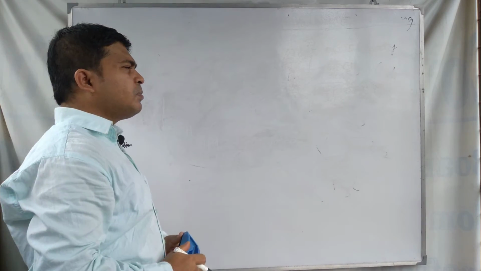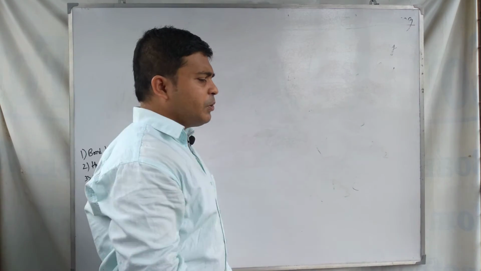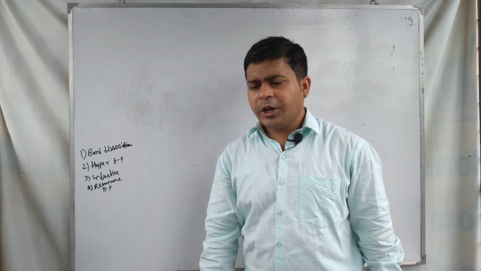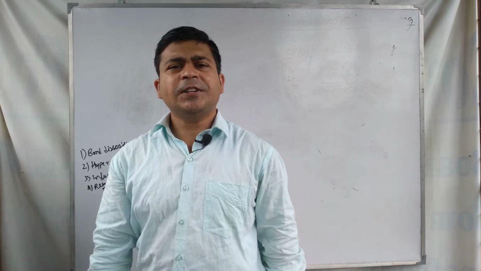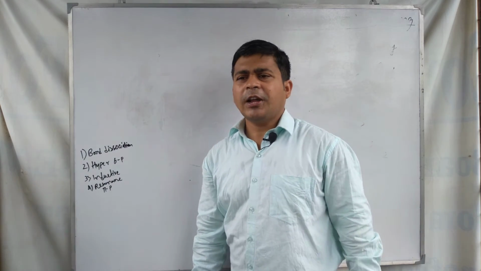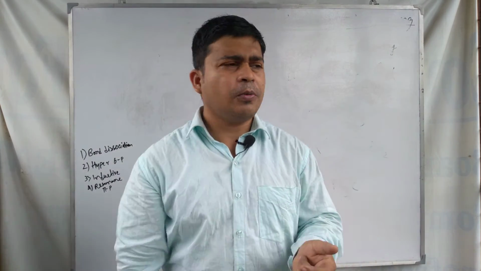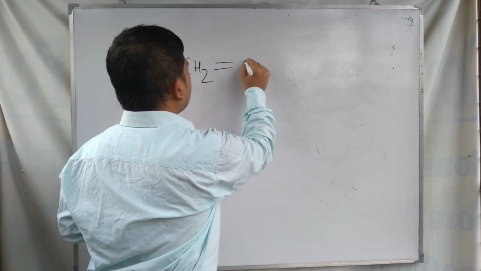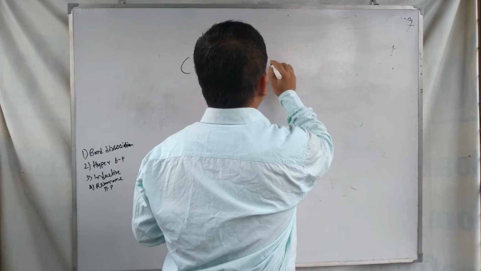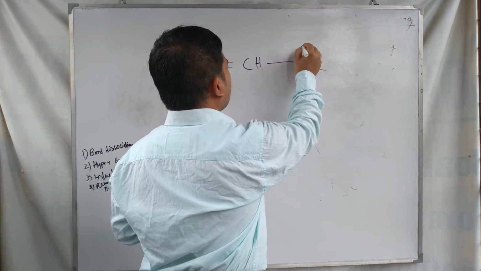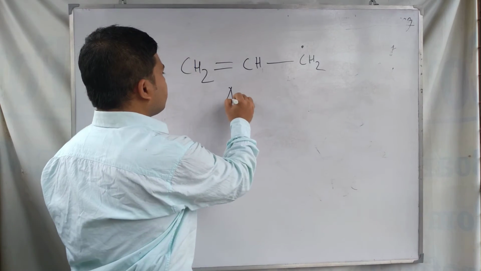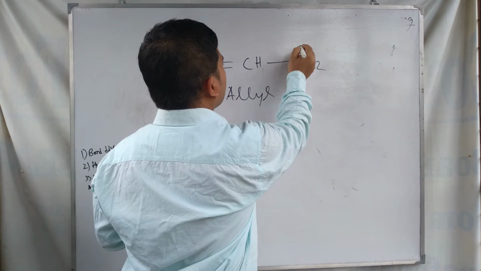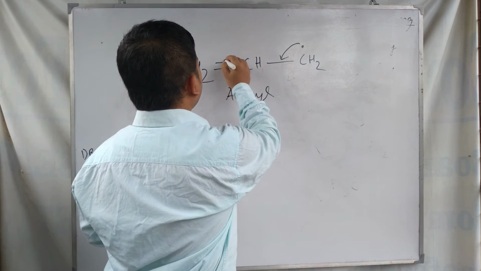Next explanation for the order of stability of the free radicals is the resonance. We can find that due to resonance some radicals are highly stable. Some radicals are highly stable due to the resonance of the free radical. Like if we talk about the allyl free radical, this one is called the allyl radical. Allyl free radical, and in this case what happens, this one is forming a resonance structure.